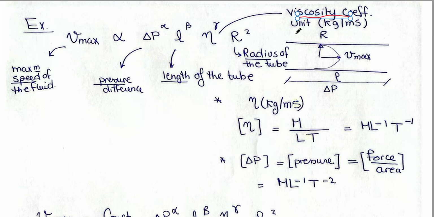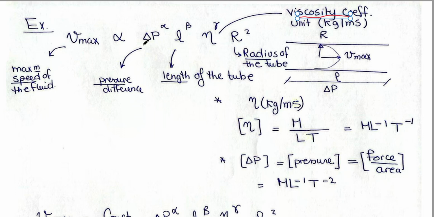We did it before. I can use the units to get the dimensions. So the dimensions of eta: instead of kilogram, put M. Instead of meter, put L. Instead of S, put T. M, L minus 1, T minus 1. This is the dimensions of eta, viscosity coefficient.